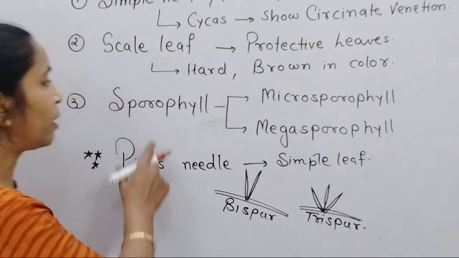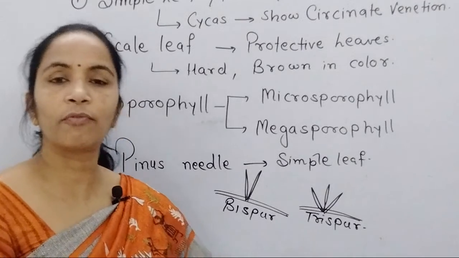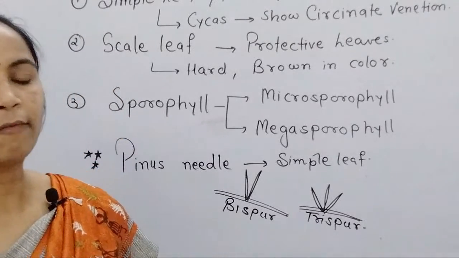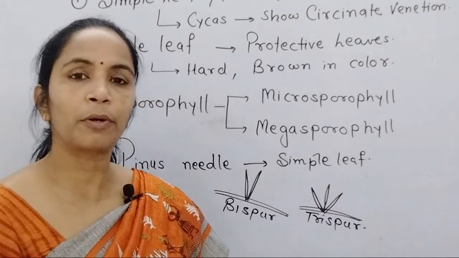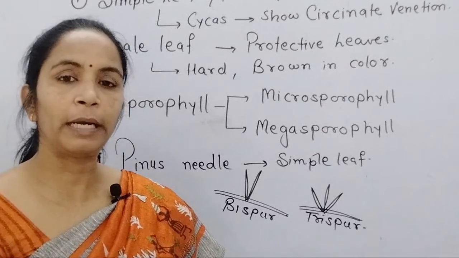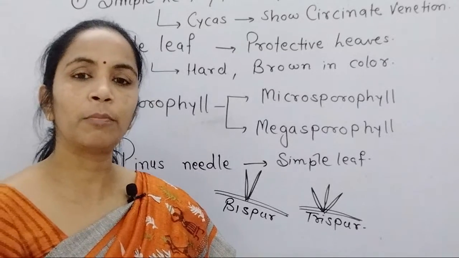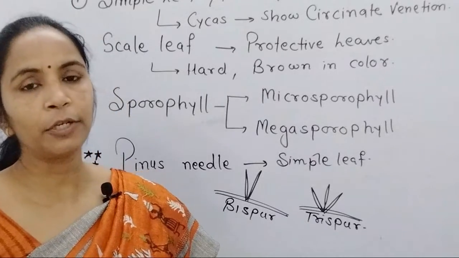After the leaf section of the gymnosperm, we come towards reproduction. When we study reproduction in higher plants, meaning gymnosperm and angiosperm, the predominant mode is sexual reproduction.